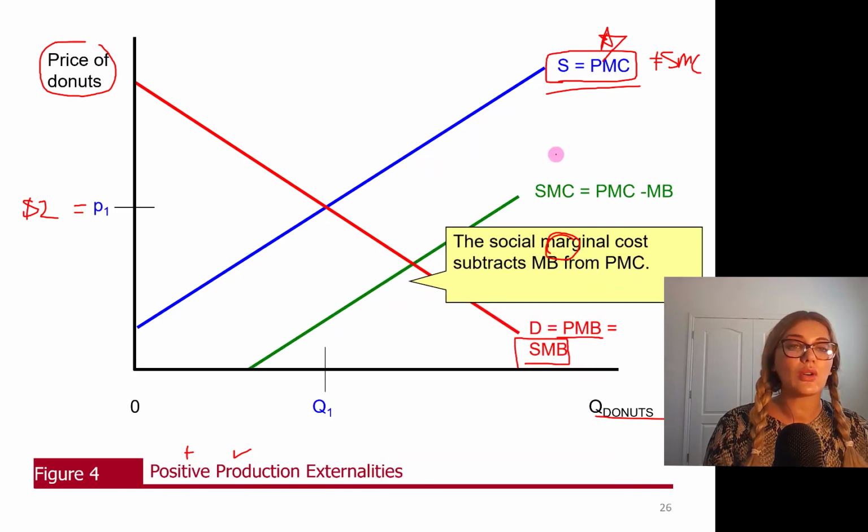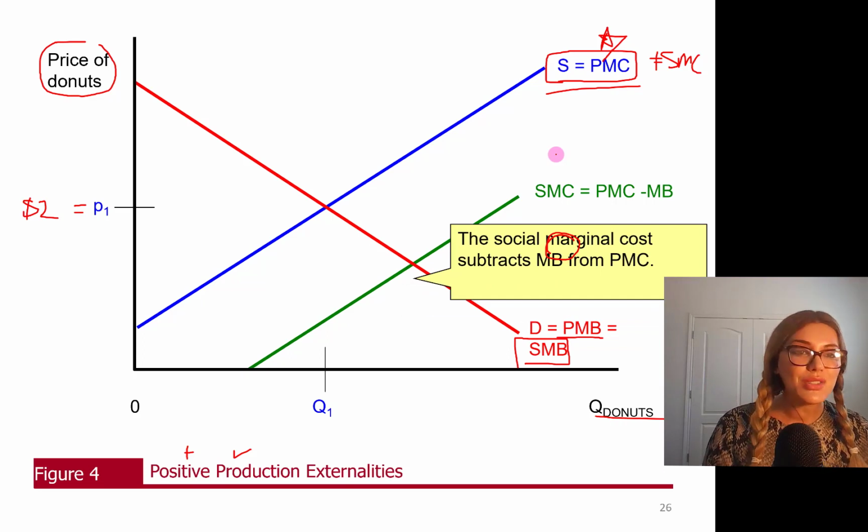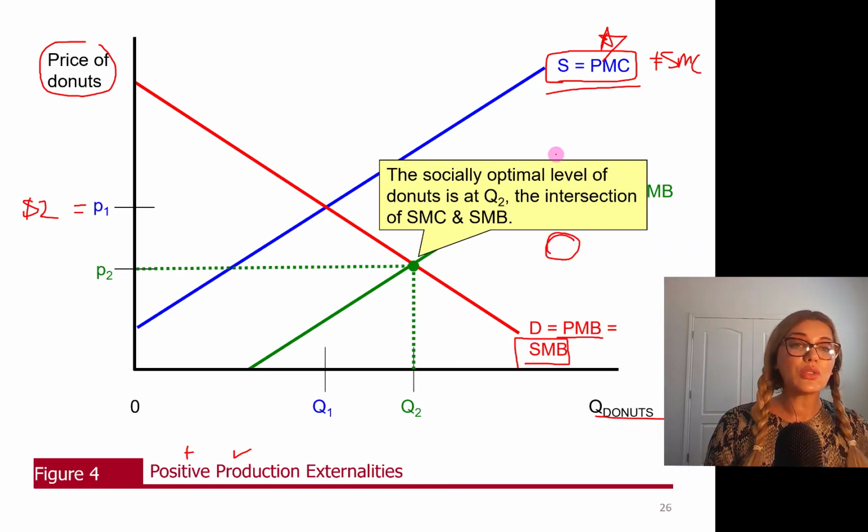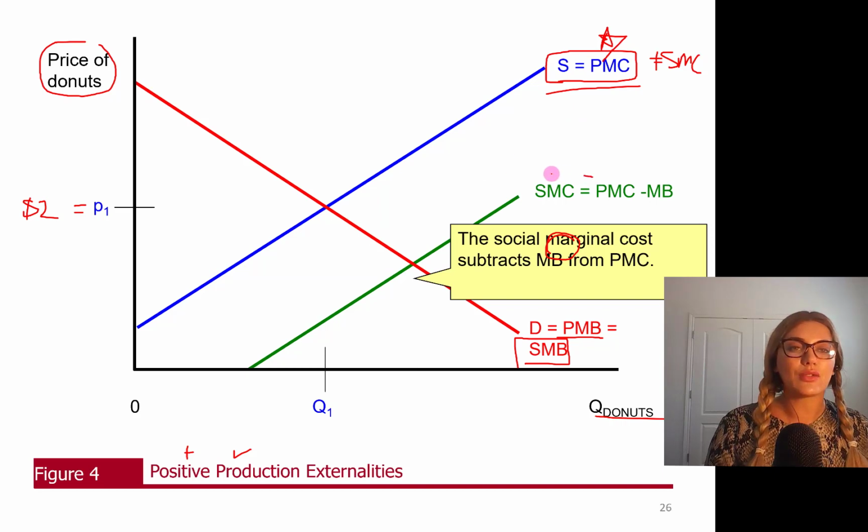Social marginal cost subtracts the marginal benefit to all the neighbors from private marginal cost. The socially optimal level of donuts will be the intersection of social marginal cost and social marginal benefit, so this green curve and the red curve, okay?